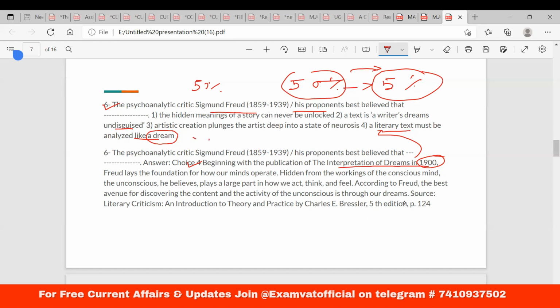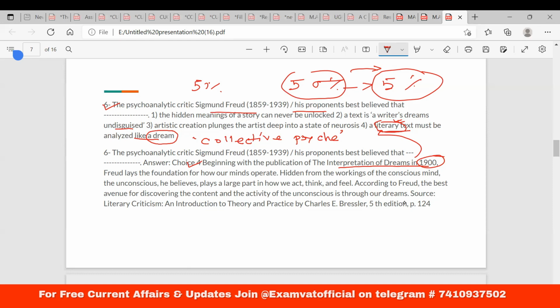So from there you come up with the term collective psyche. The collective psyche is nothing but the manifestation of the collective subconscious. So a literary text is not individualized in that way. It's not an individual creation, but a manifestation of the subconscious. That's the reason it should be analyzed like a dream.